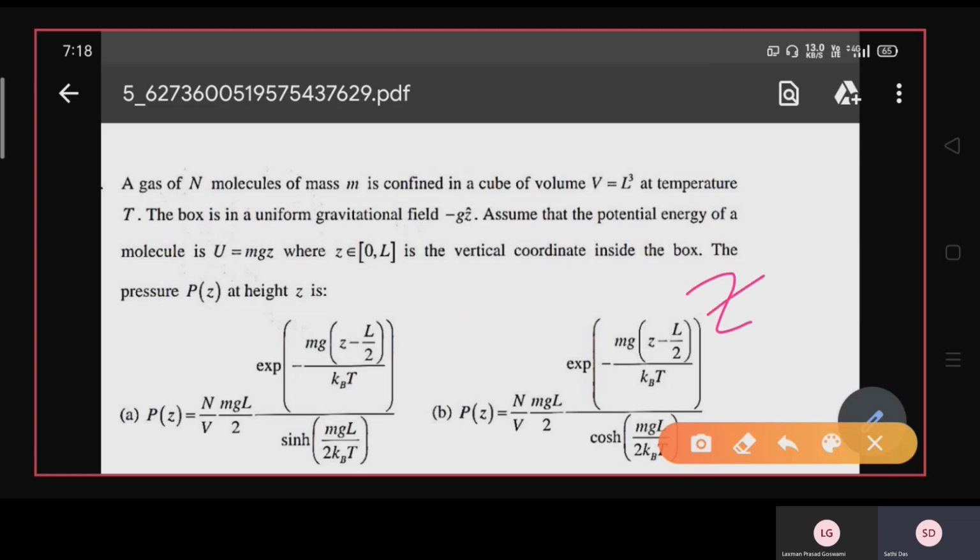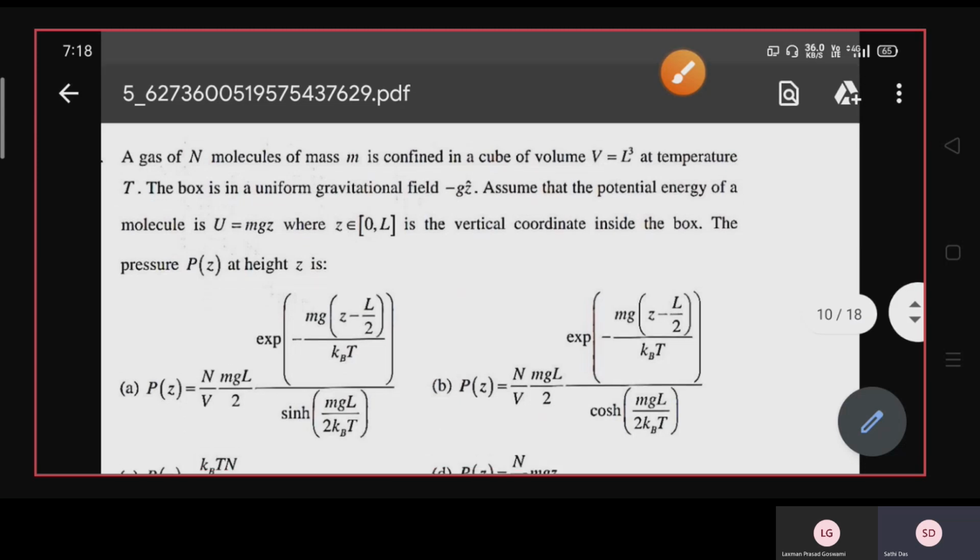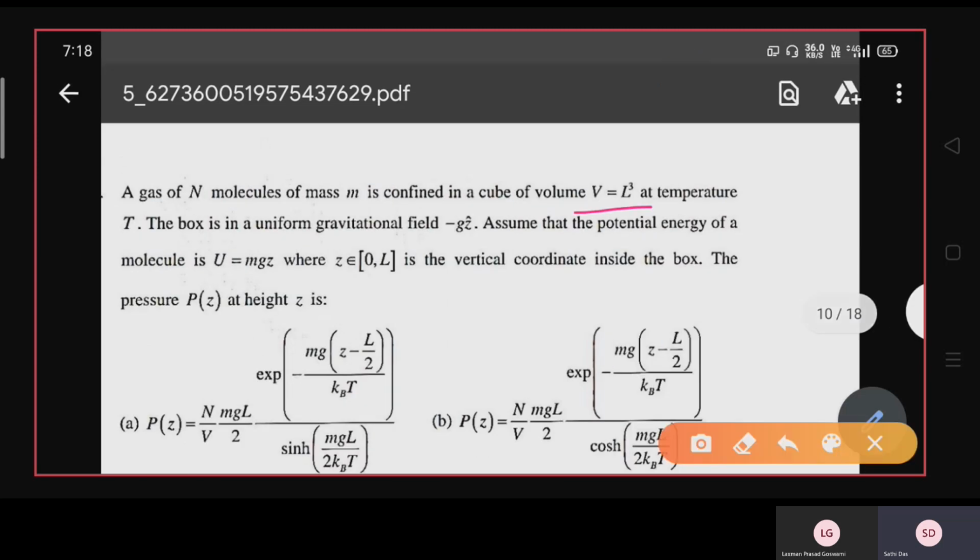You can find the pressure, the temperature, the entropy, the Helmholtz free energy, CV, U, F. So don't worry, whenever you face this kind of question where the potential energy is given and you need any thermodynamic quantity, it can be found by evaluating the partition function.